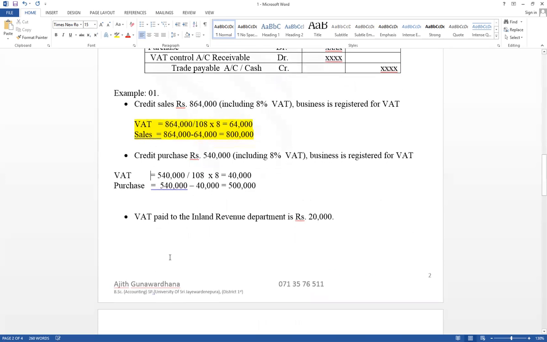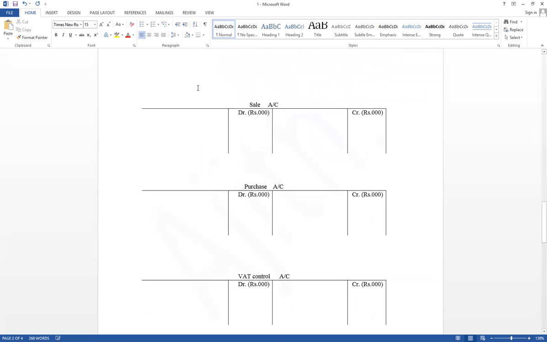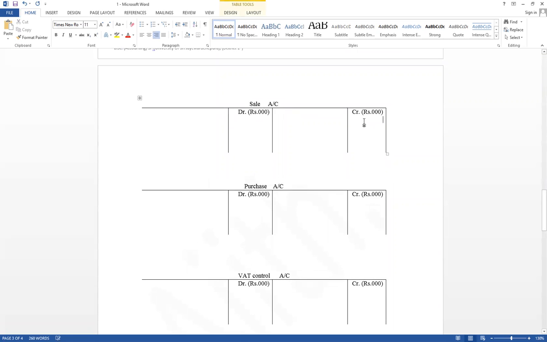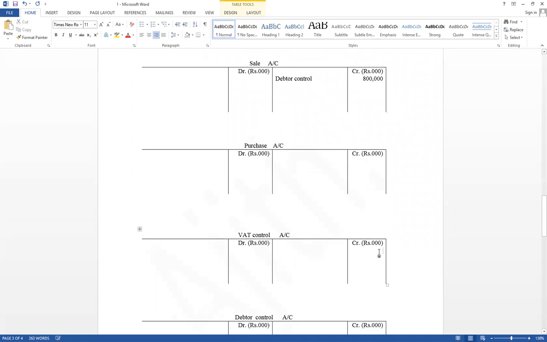Now think how to record in the ledger accounts. First, think about sales. As our income, only 800,000 should be considered. VAT collection on sales is a liability. Then the total value affects debtors, as it is credit sales. Therefore, sales 800,000, VAT value equals 64,000. Sales account credit only 800,000, and VAT value is a liability of 64,000. Therefore, VAT control account credit, as a debtor control.